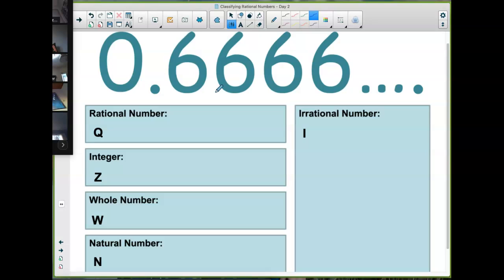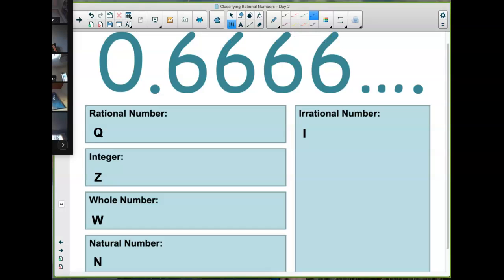Here's the next one. 0.666666666, so it's a repeating decimal. If it's a repeating decimal, where does it go? Look carefully at your notes. Where do we put repeating decimals? Some of you said I. That is not correct.